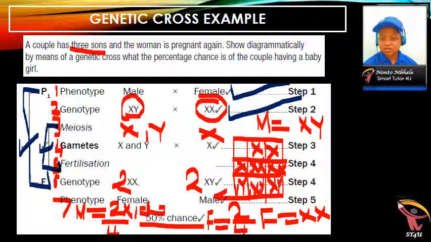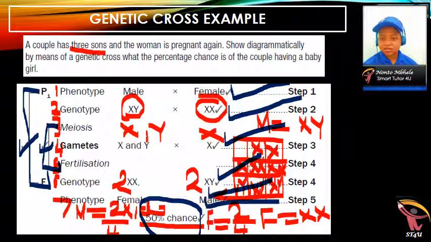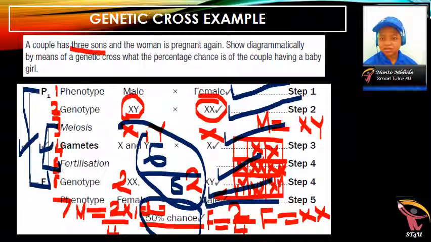You get a mark for your gametes. You get a mark for your genotype, a mark for your phenotype, and you get a mark for writing this 50%. It will depend on what the question is out of, but let's say it's out of 6, then you will get the total. I think it's clear.